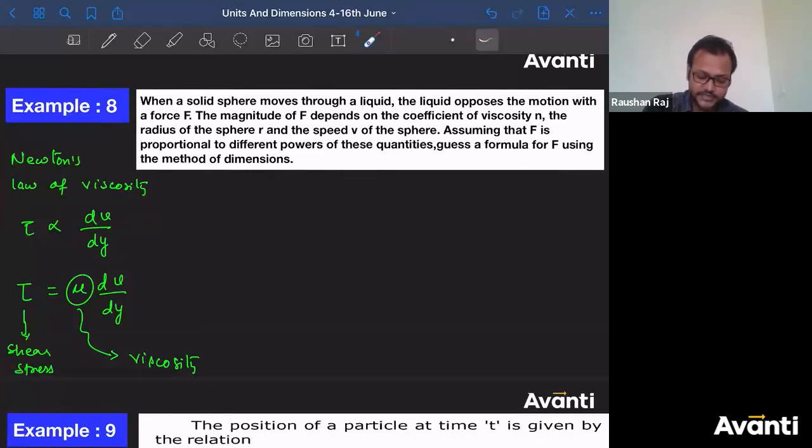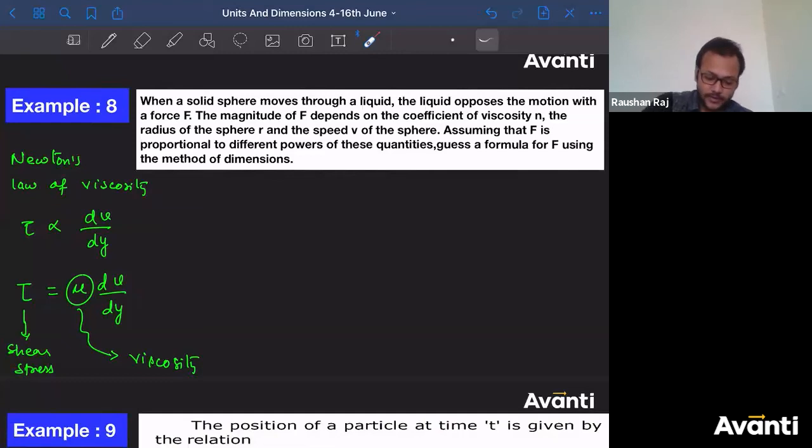This is dv by dy, which is called the velocity gradient, meaning change in velocity with respect to y. dv has meter per second, dy has meter, so dv by dy is nothing but 1 by second.